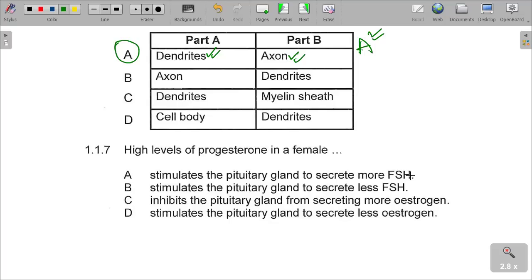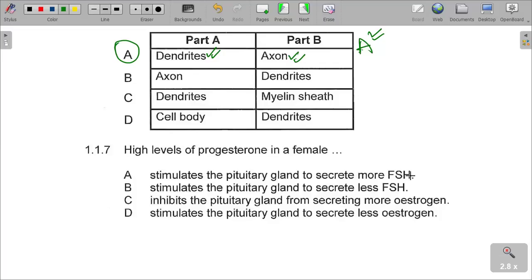So in this case, please note we are saying it stimulates the pituitary gland to secrete more follicle stimulating hormone. We don't have that. We cannot say that it stimulates the secretion of follicle stimulating hormone again.